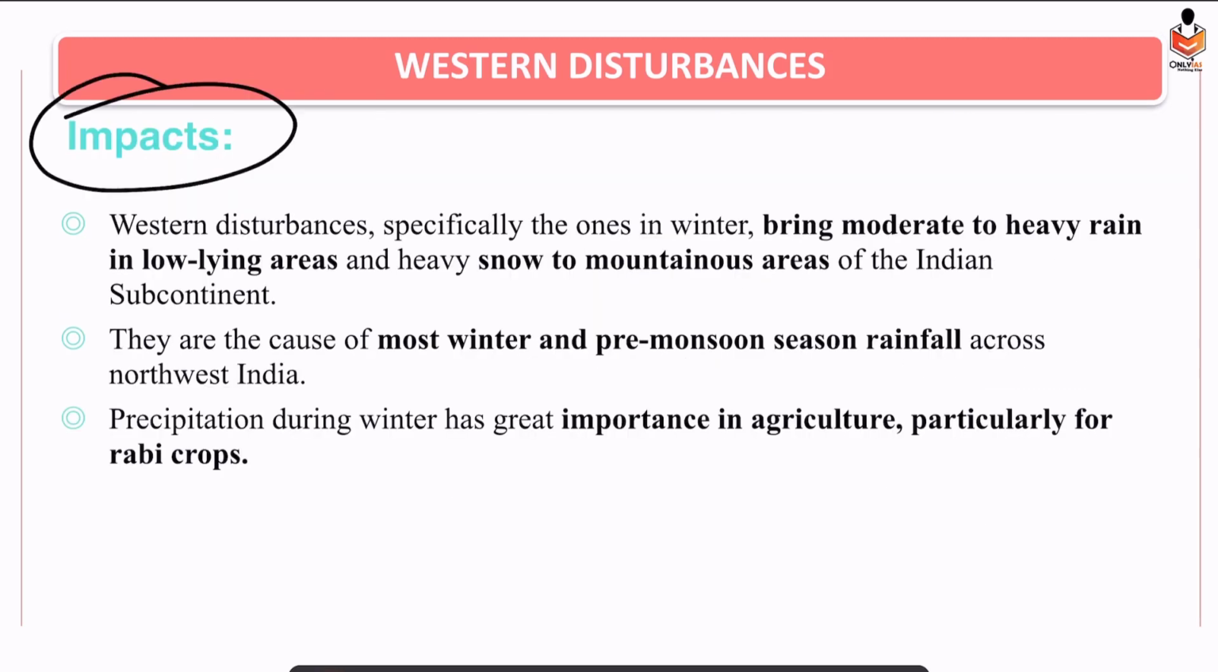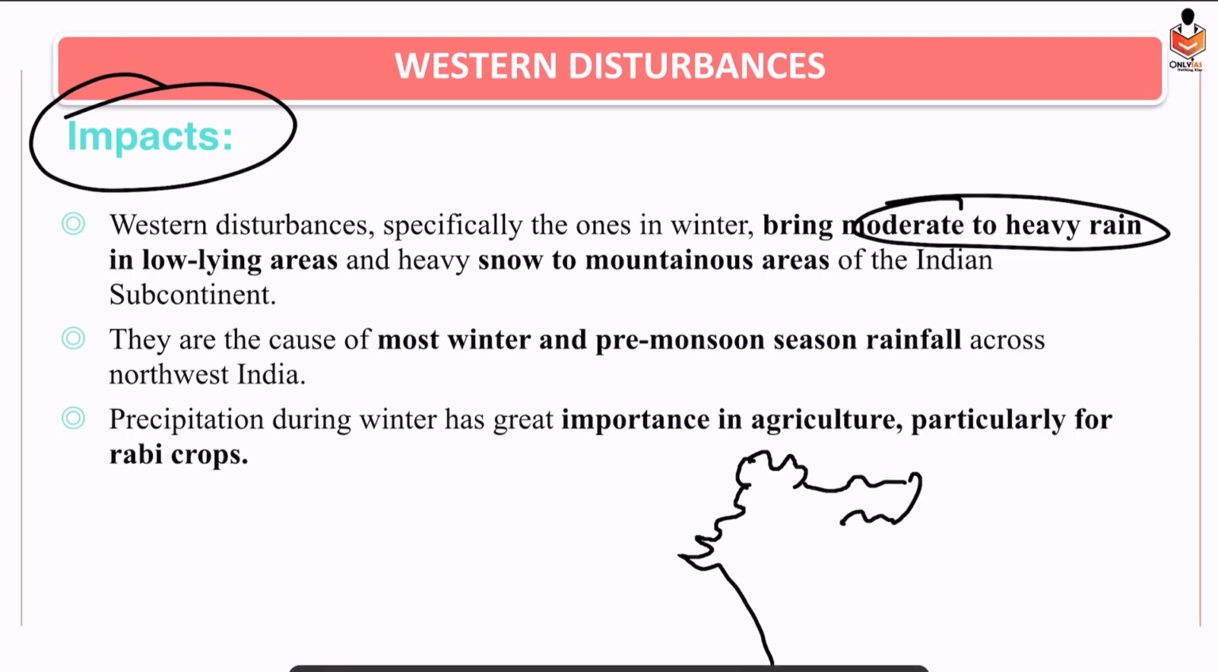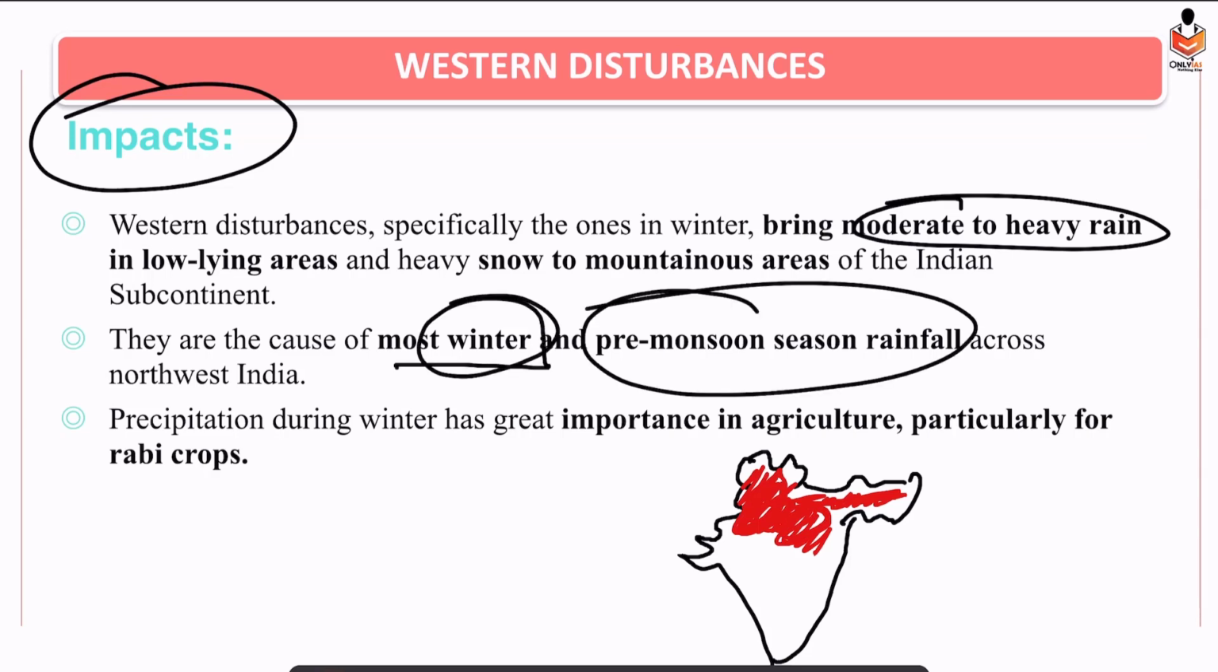Alright, so what is the impact? When it comes, it brings moderate to heavy rainfall in the low-lying areas, that means plain areas, and snowfall in mountainous areas. And which parts of India? The northern region and central parts of India, and sometimes it may reach the northeast, especially the Assam region, but the main focus is northern India and central India. Alright, and they cause most winter and pre-monsoon seasonal rainfall, just remember. And they are very important for agriculture, especially rabi crops. Rabi crops include wheat.